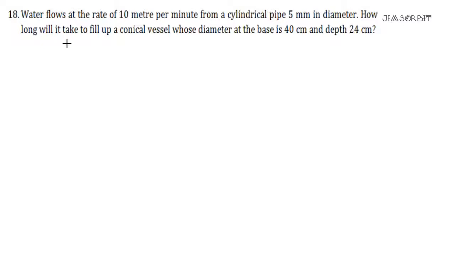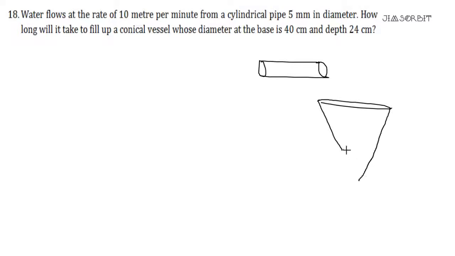Water flows at the rate of 10 meters per minute from a cylindrical pipe 5 mm in diameter. How long will it take to fill up a conical vessel whose diameter at the base is 40 and depth is given? So let us consider by a figure that it is flowing from a cylindrical pipe. Okay. So the water is flowing into a conical vessel. And whatever the water is flowing, it is flowing from a cylindrical pipe of diameter 5 mm. Also, it is flowing at the rate of 10 meters per minute.